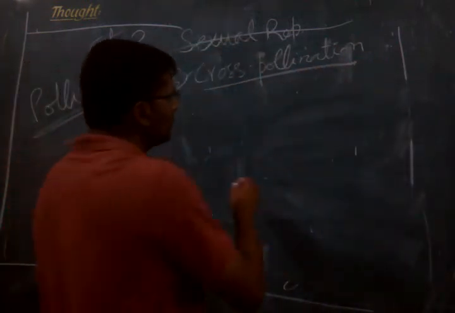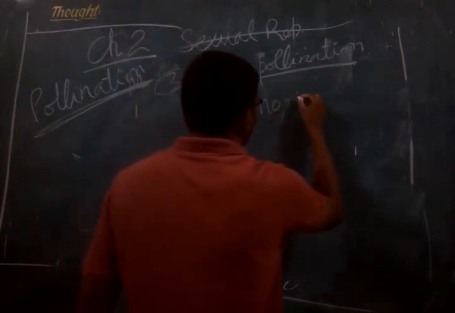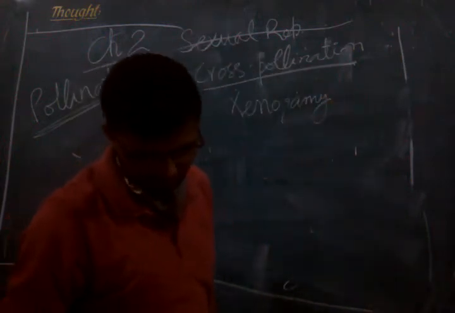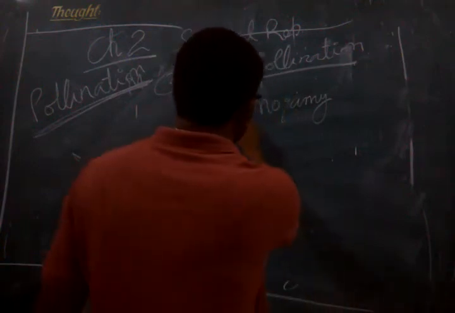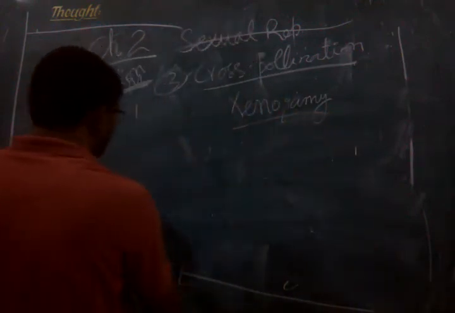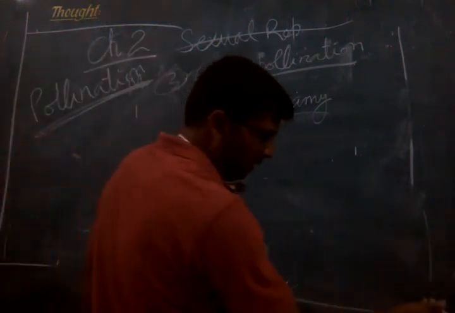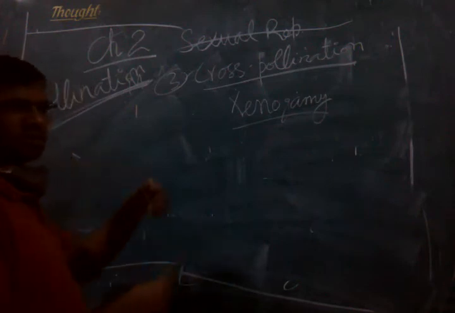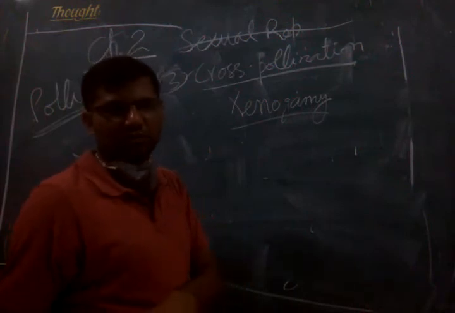In cross pollination, this is also called xenogamy. In xenogamy, the flower of one plant and the flower of another plant are involved, that means the male gametophyte is coming from some other plant and the female gamete is on some other plant.